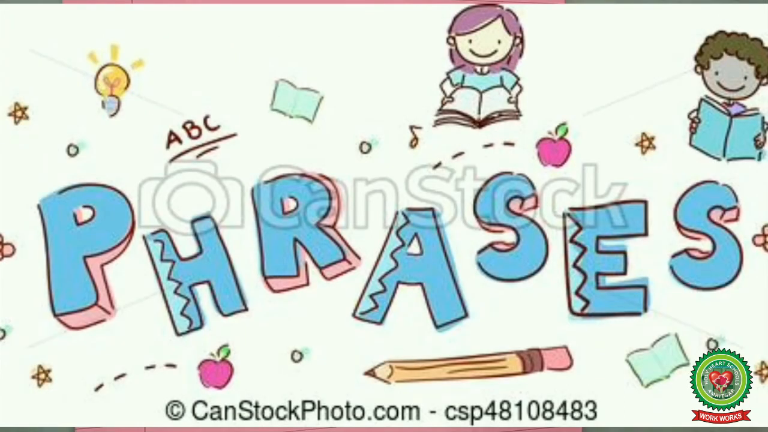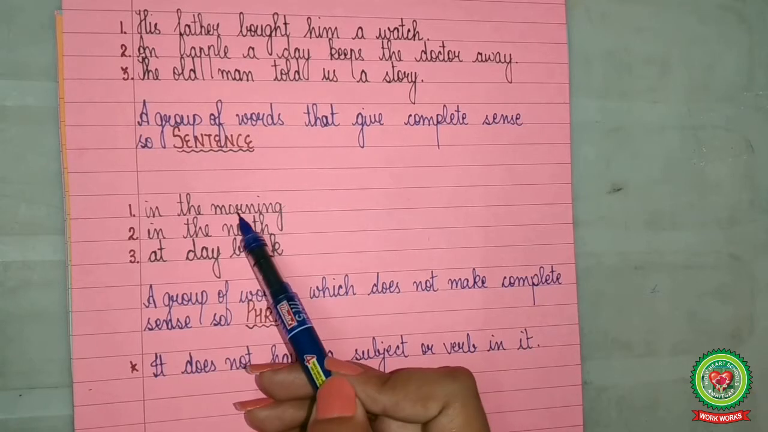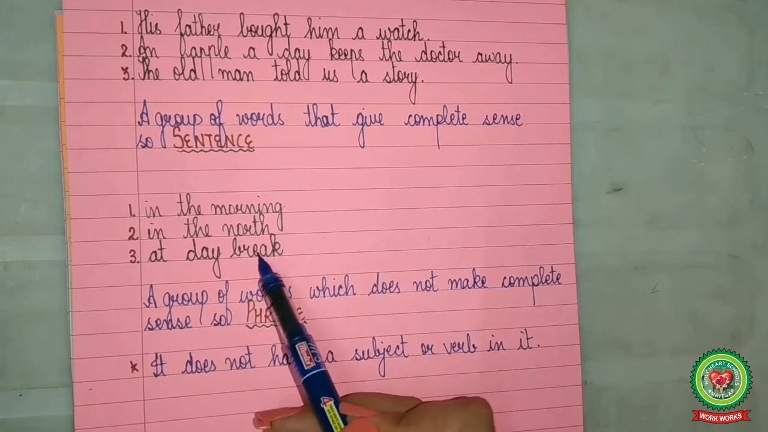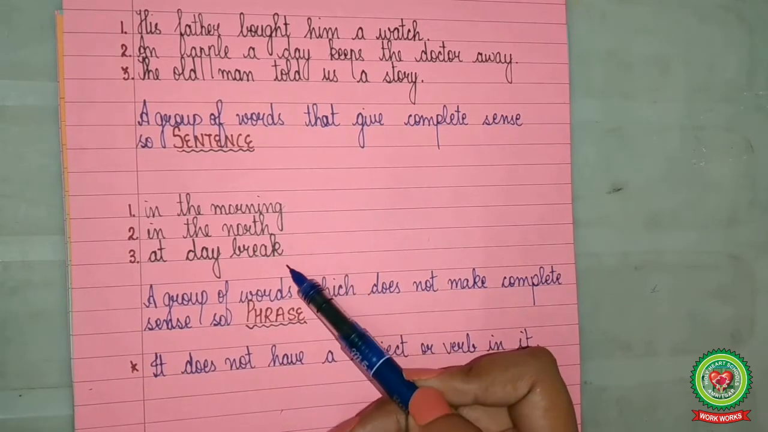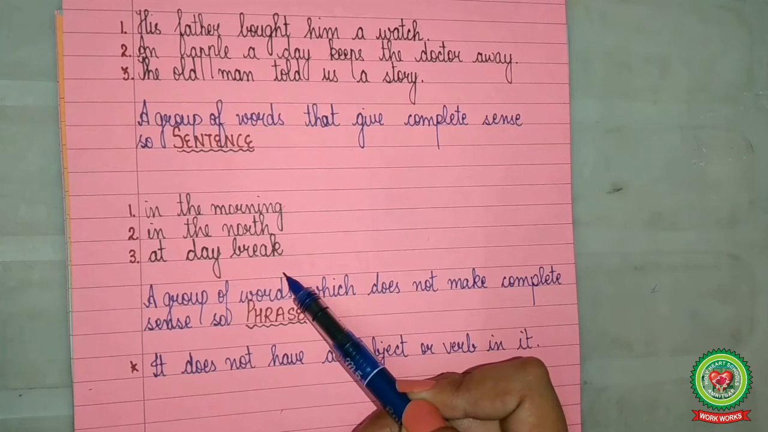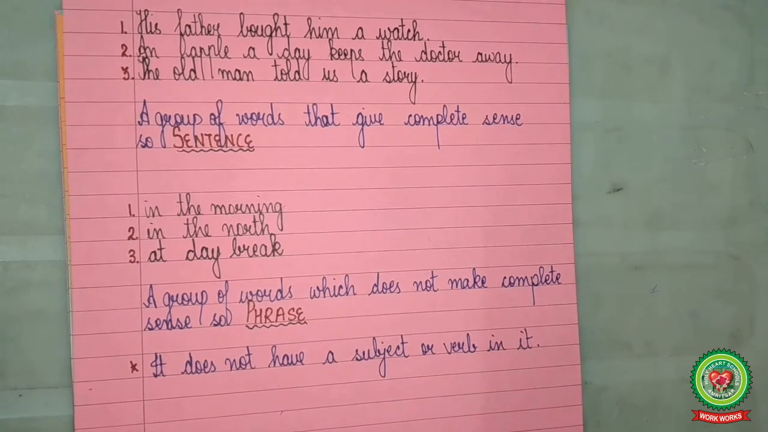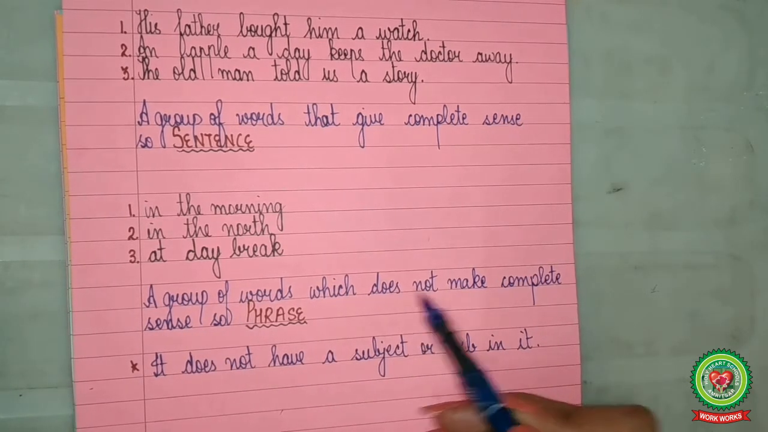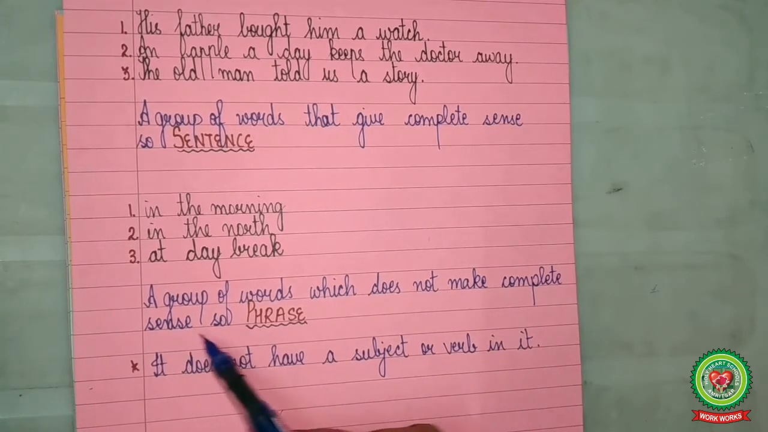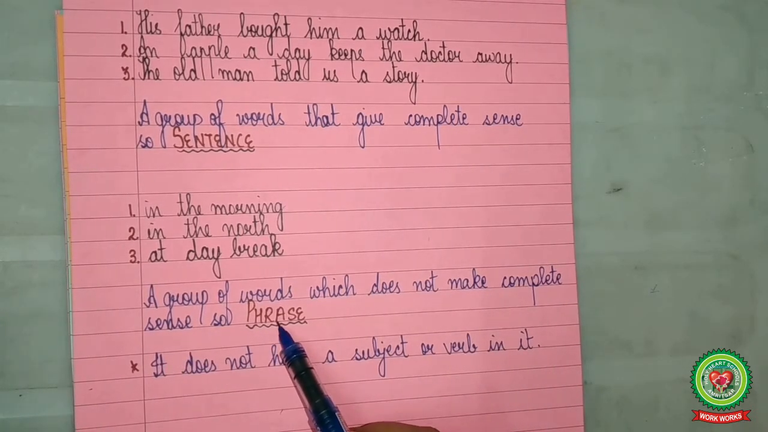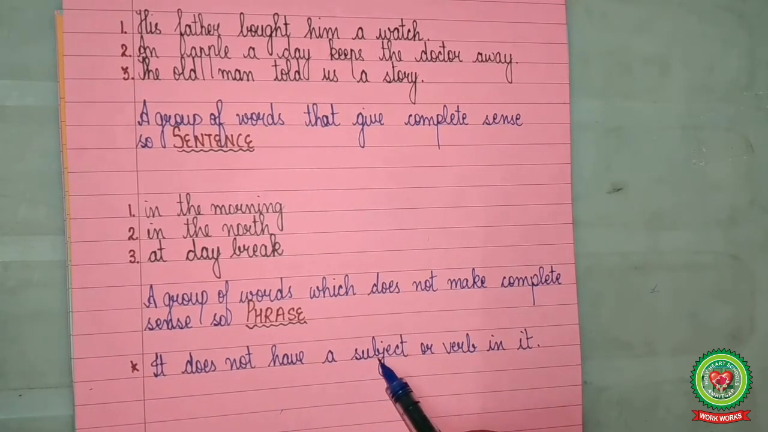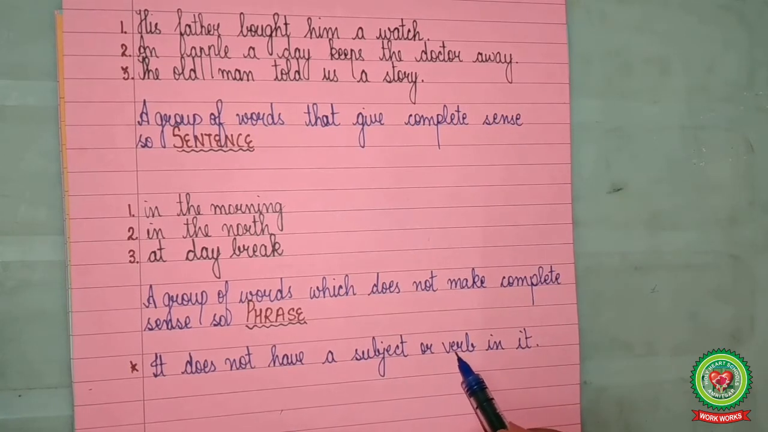Now read the following groups of words. In the morning, in the north, at daybreak. Now, do these groups of words make any sense? No, these groups of words do not make complete sense. So, a group of words which does not make complete sense is called a phrase. Always remember, a phrase does not have a subject or verb in it.